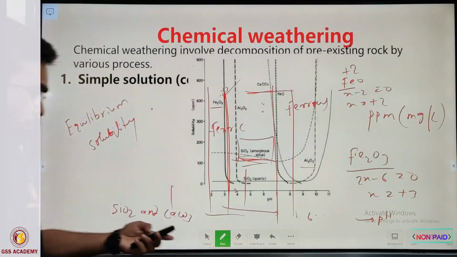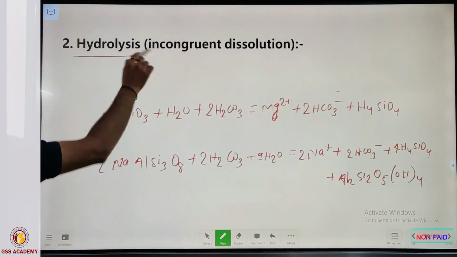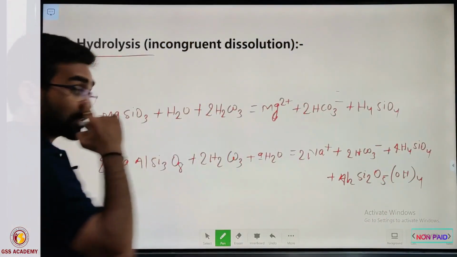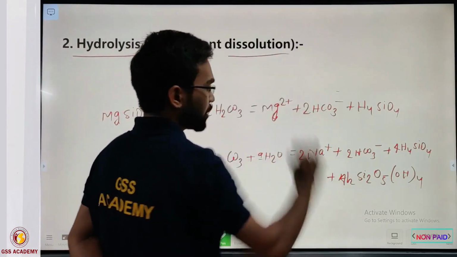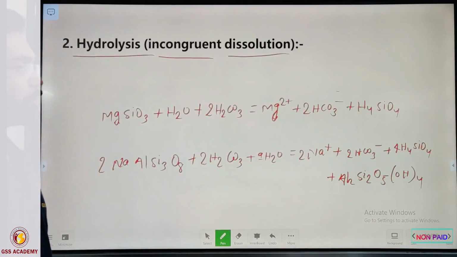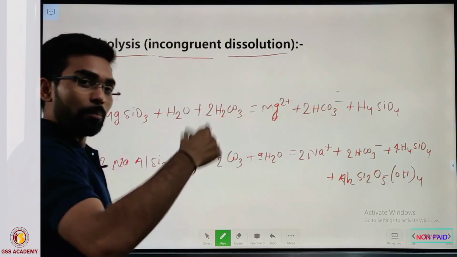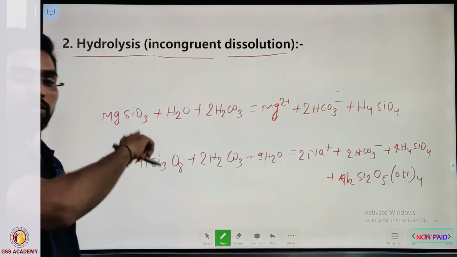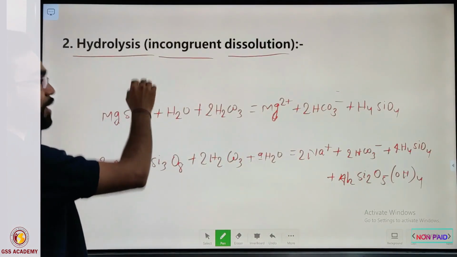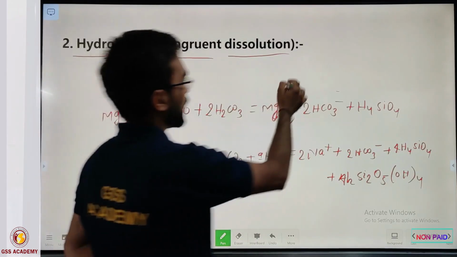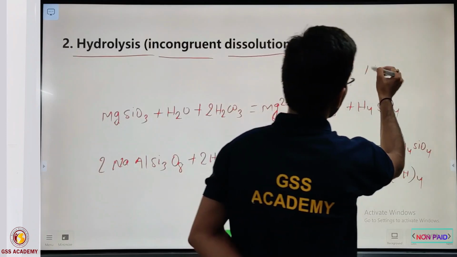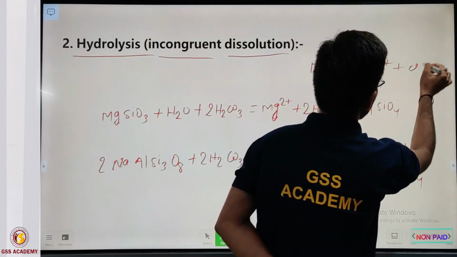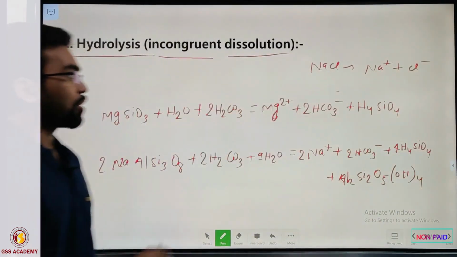Okay, so now let us see the second process of chemical weathering, which is hydrolysis. Hydrolysis is also called incongruent dissolution. Incongruent dissolution means there is not a complete dissolution. In congruent or simple solution, there is a complete dissolution. Like if we take the example of NaCl, it is completely dissociated into Na+ and Cl-. But here it is not like that.